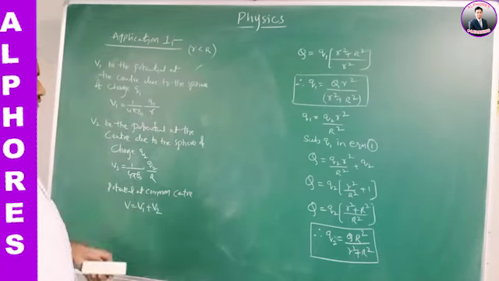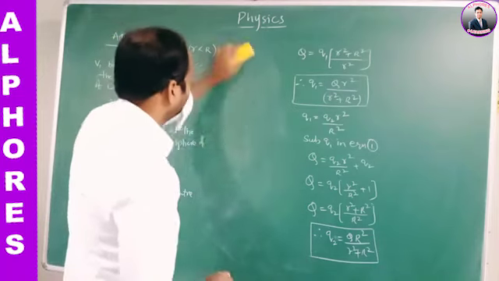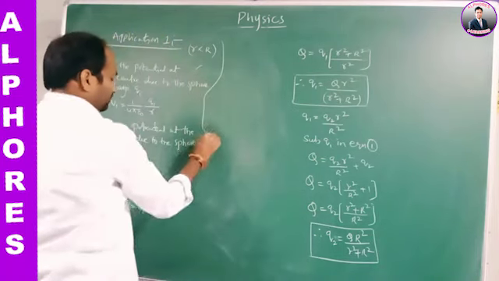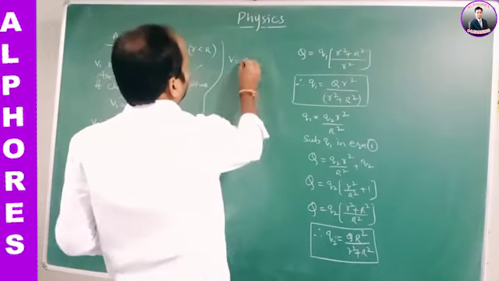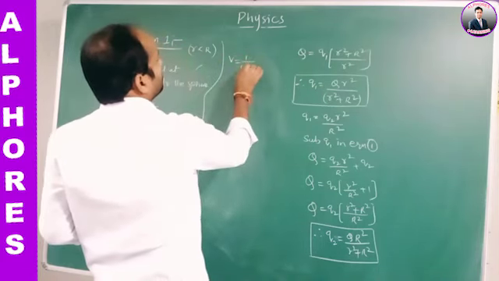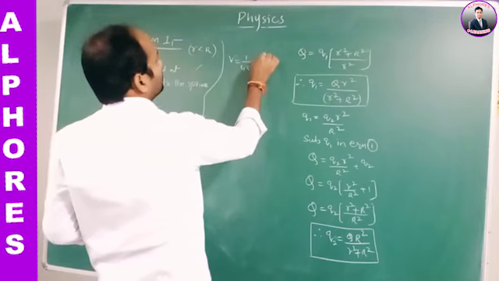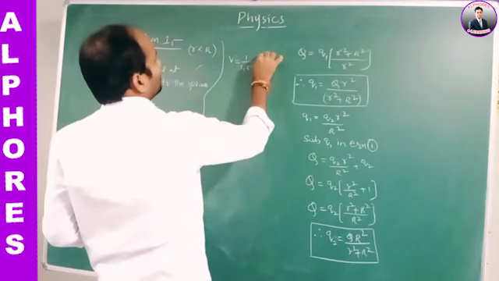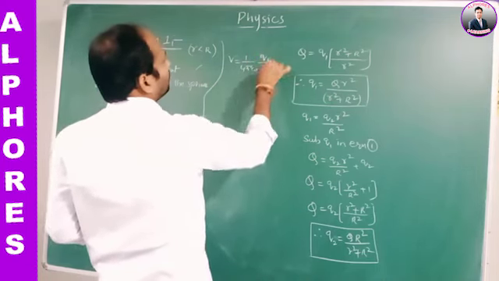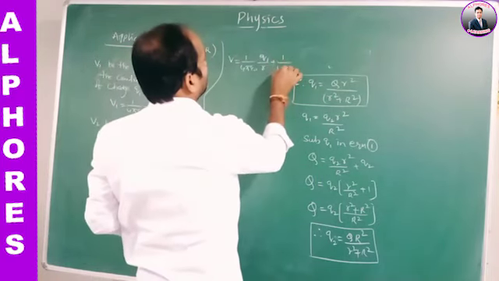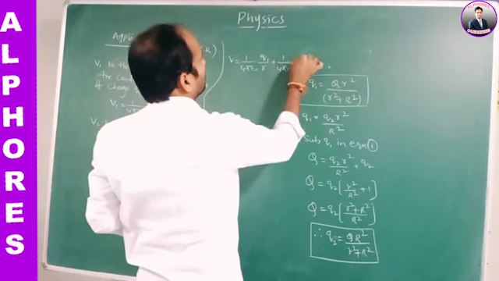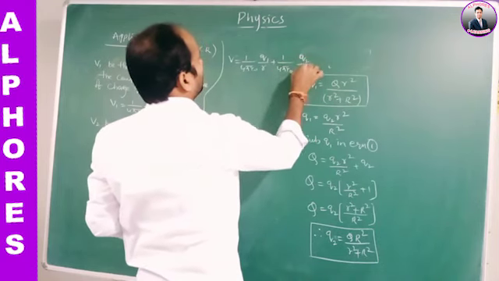V is equal to, what is V1? 1 by 4 pi epsilon naught Q1 by small r, plus 1 by 4 pi epsilon naught Q2 by capital R.